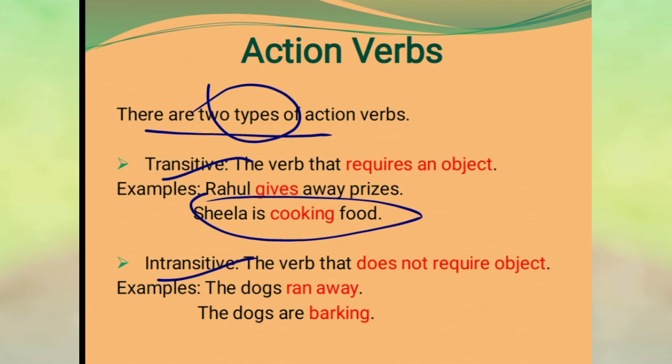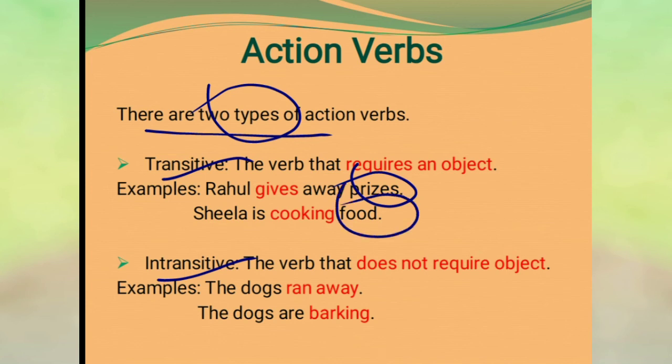Here, cooking and gives are examples of transitive verbs. They require an object. In the first sentence there is prizes, the object, and in the other example there is food, the object.